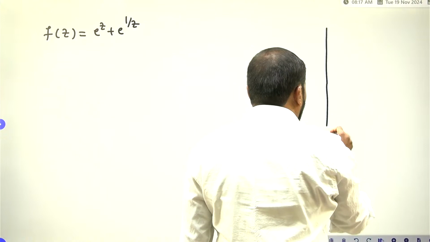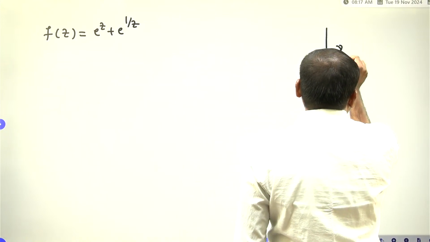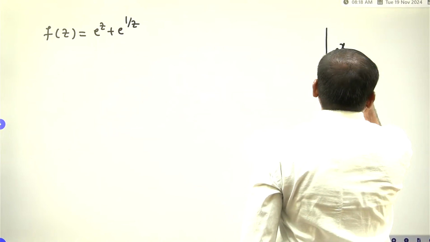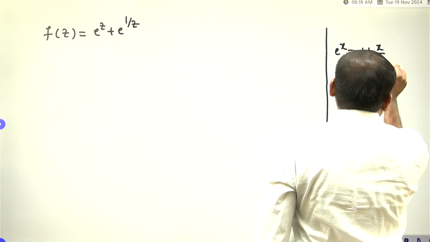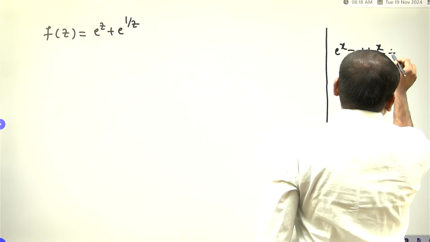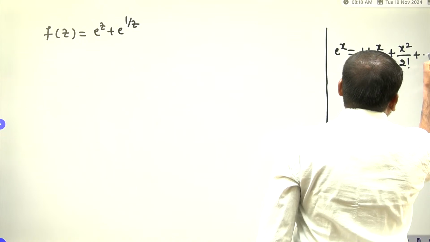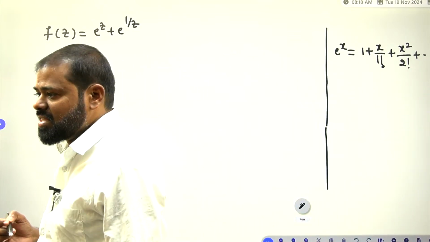We know the exponential series: e to the power x is equal to, there is a formula, the series 1 plus x by 1 factorial plus x squared by 2 factorial plus x cubed by 3 factorial and so on. This is the exponential series, right?